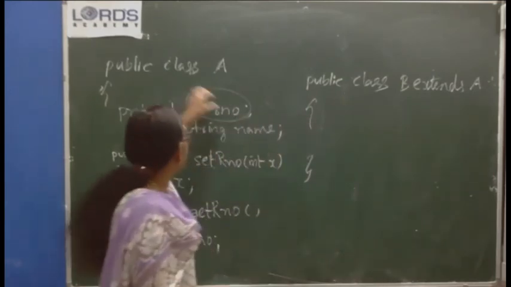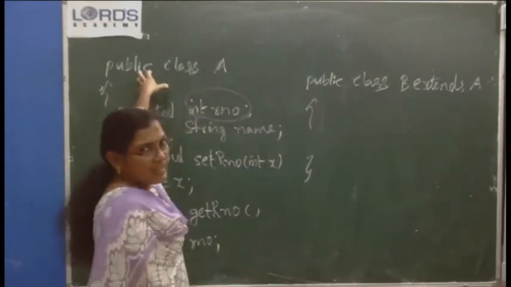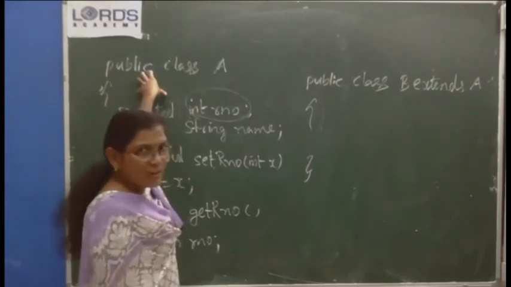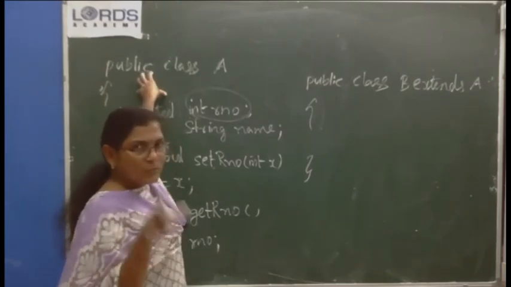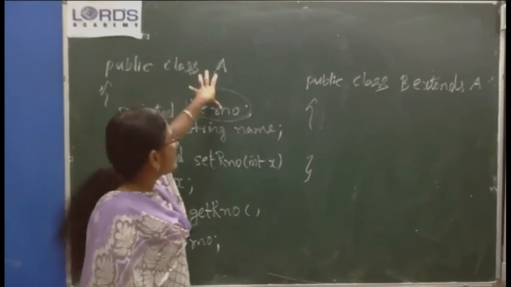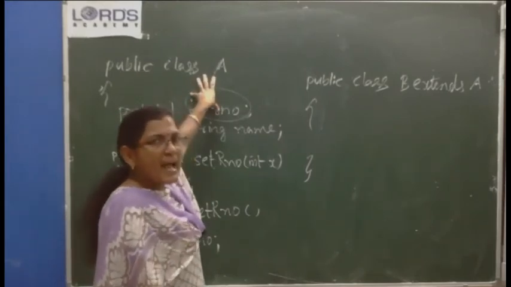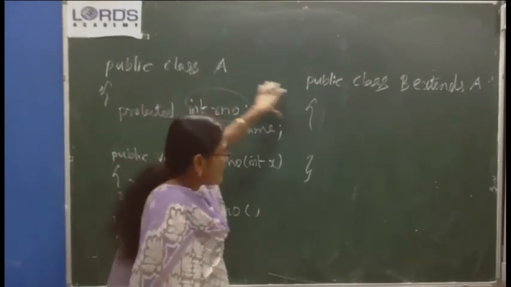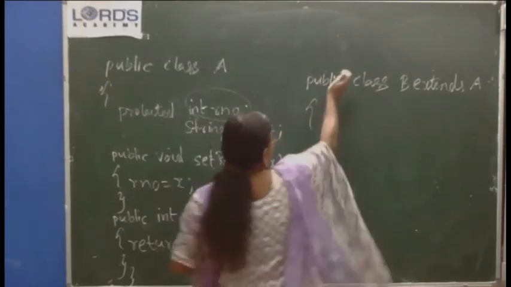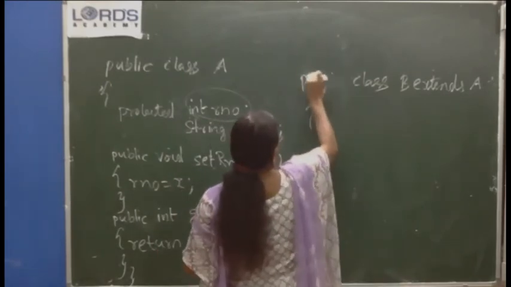Because what is the accessibility of this class? It is already public. Java will not allow you to change the accessibility of the parent class by making a subclass private or protected. Private is not possible.